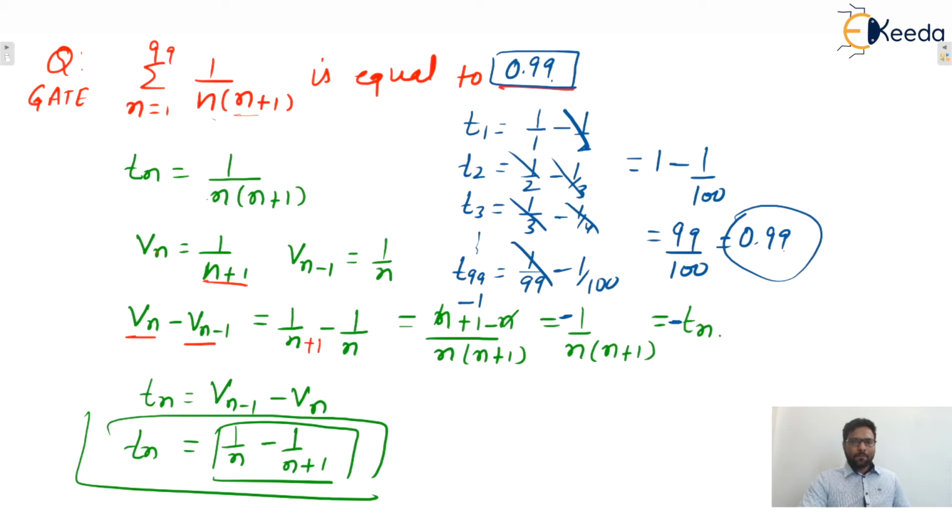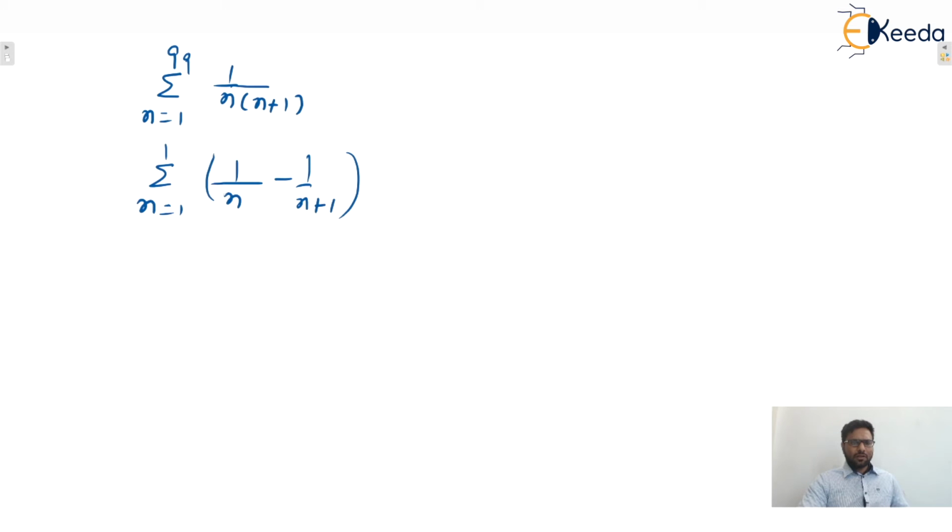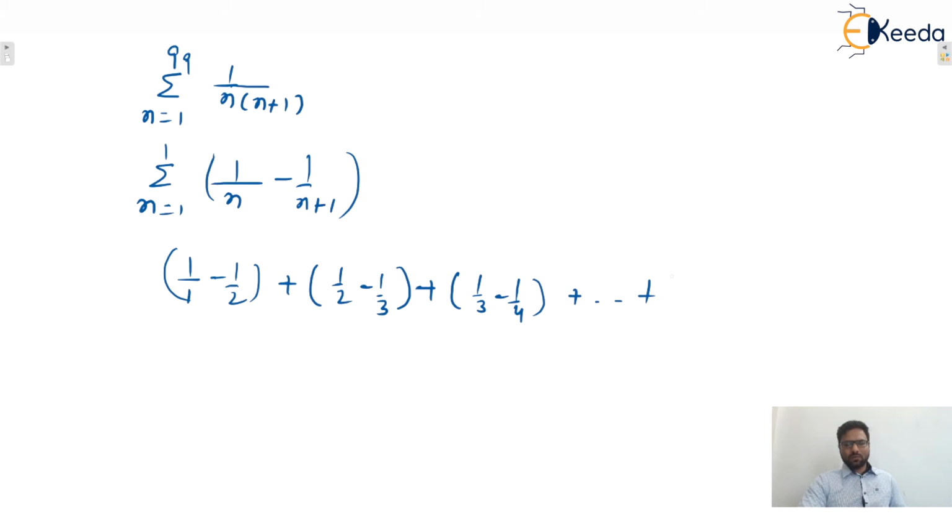Similarly, this problem can be done like that or not. You only tell me. Similarly, the sum for n equals 1 to 99 of 1 upon n into n plus 1: apply partial fractions, and then directly we can write it like that. Now this becomes 1 by 1 minus 1 by 2, plus 1 by 2 minus 1 by 3, plus 1 by 3 minus 1 by 4, and up to the same series.